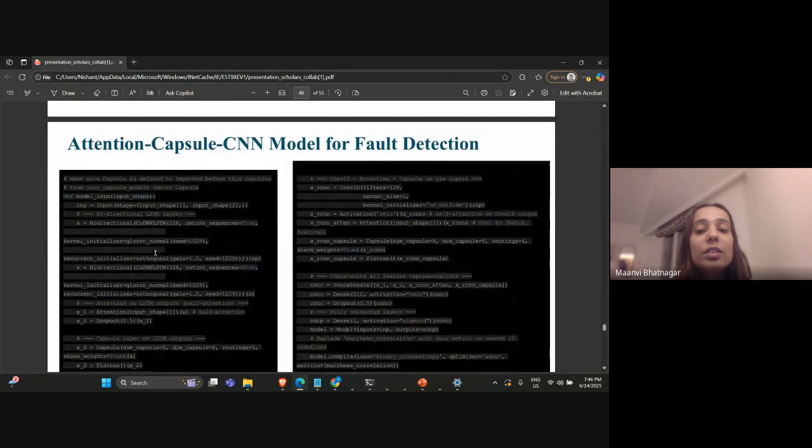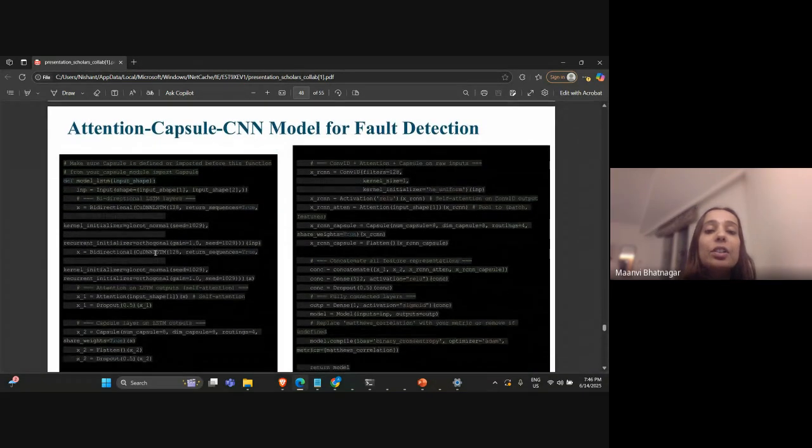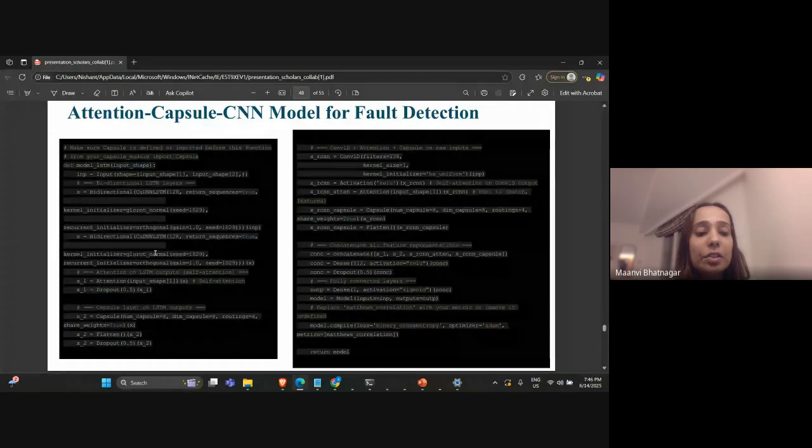So next is a combination of the attention capsule CNN model for detection of fault. Like I said, it consists of LSTM, then this attention layer, then capsule, then lastly we have a convolution 1D layer, and after which there is one fully connected layer which gives the output.